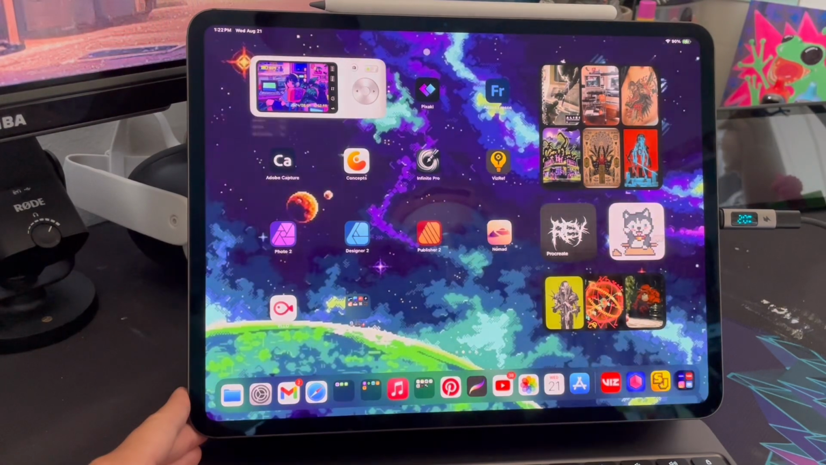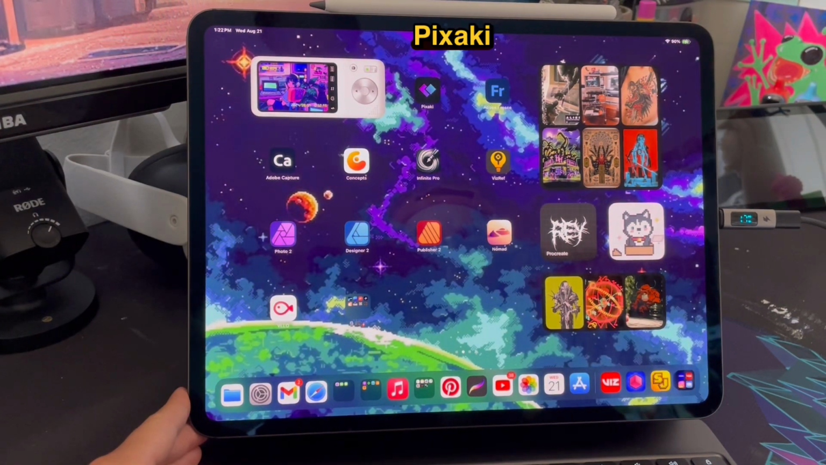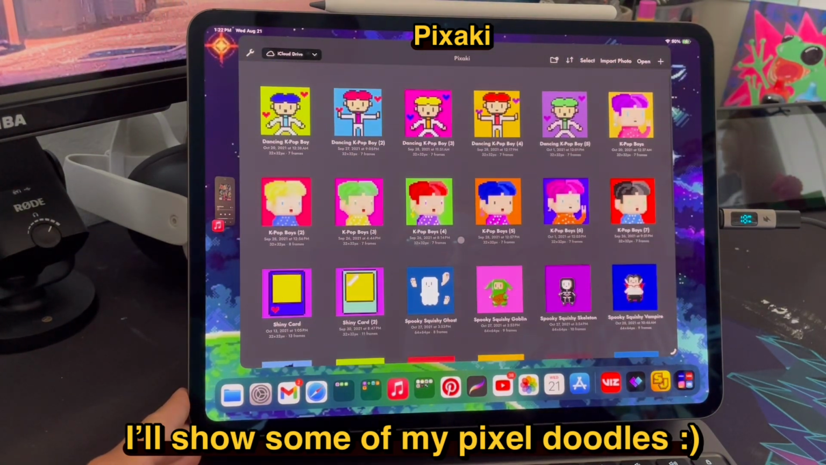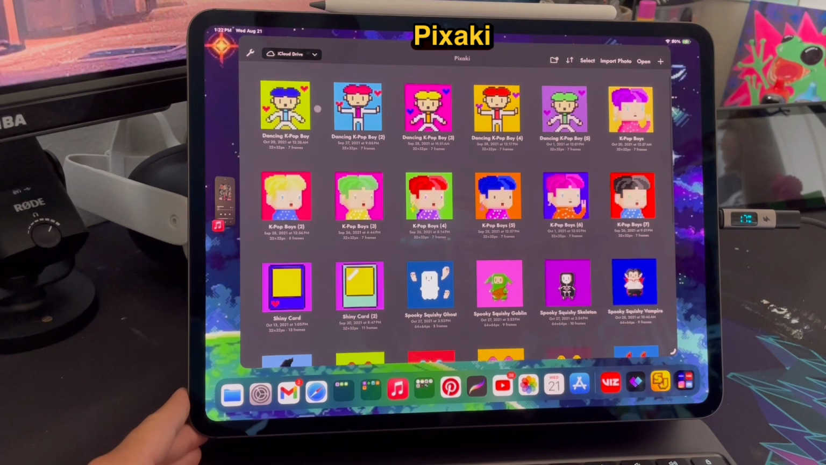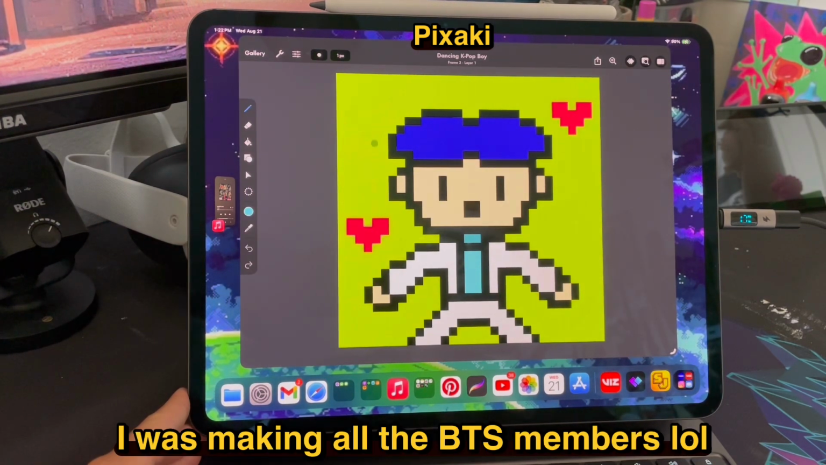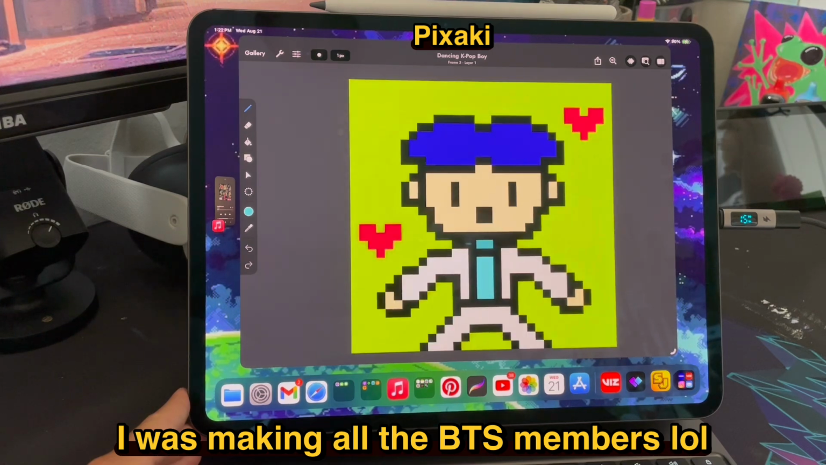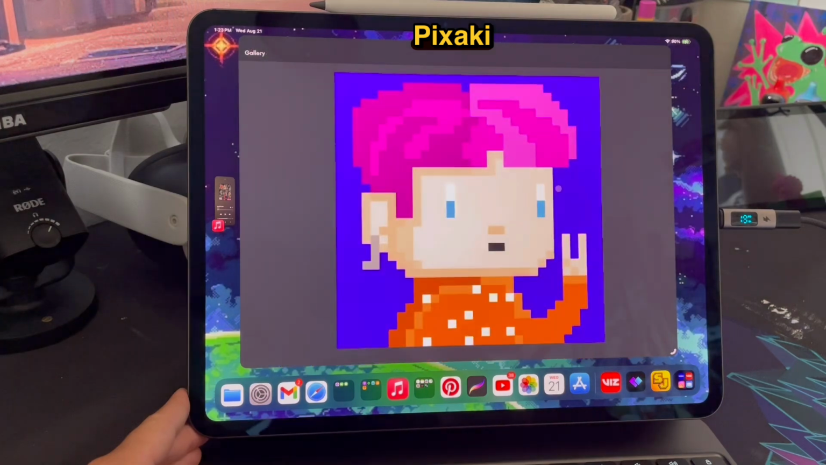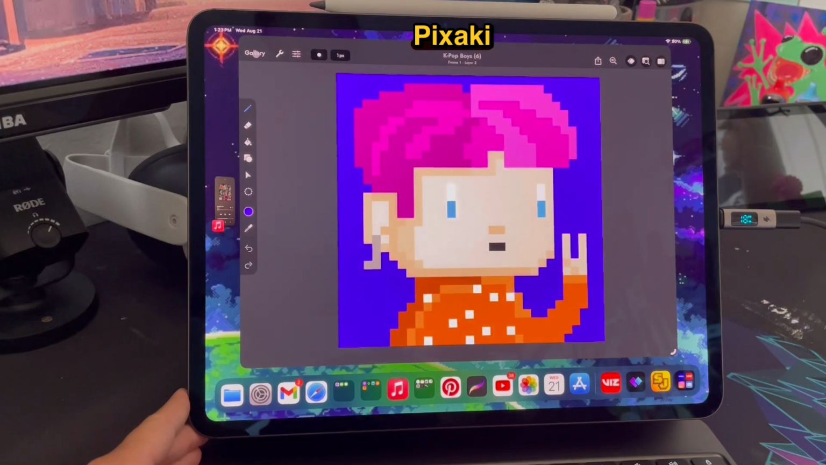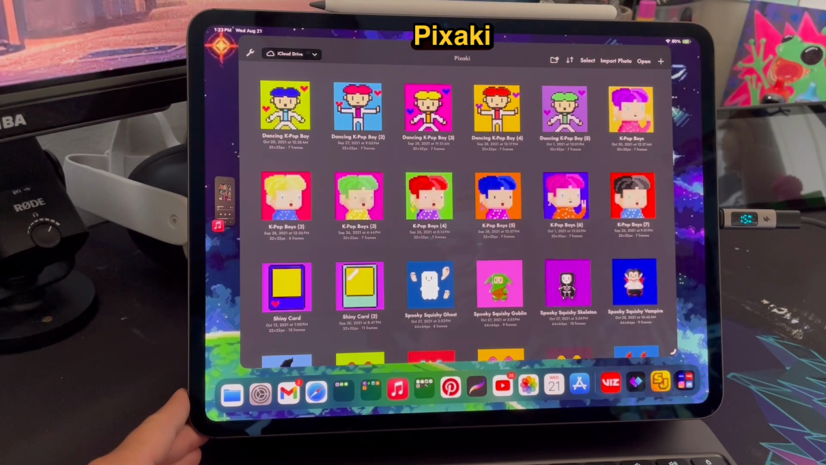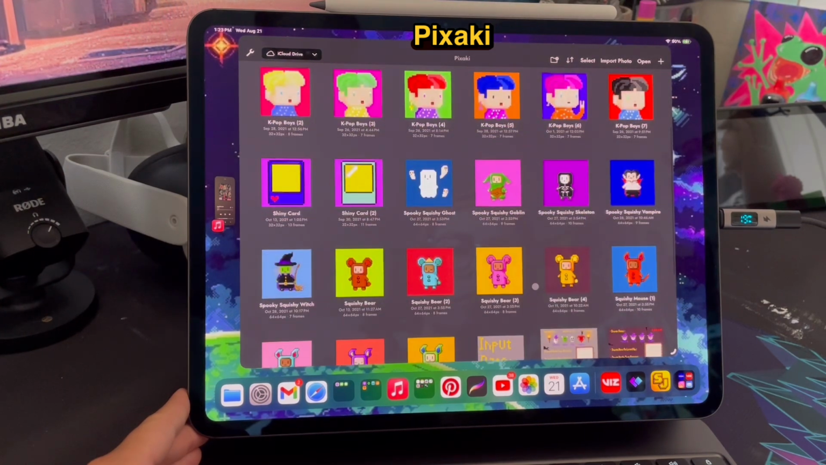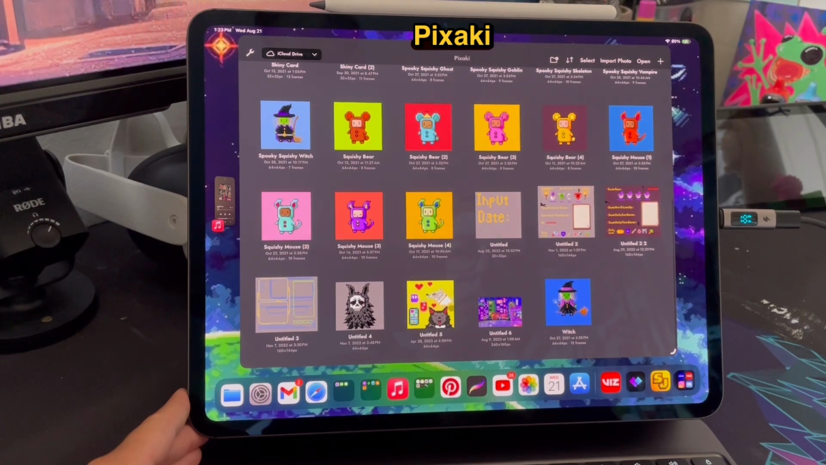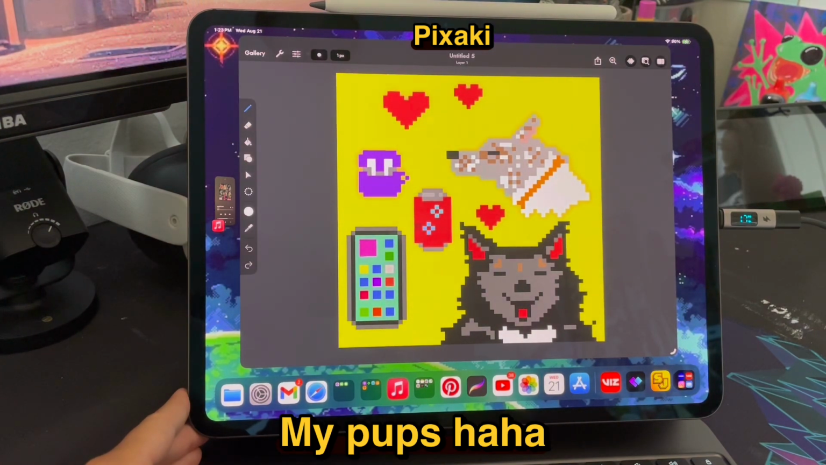I got my art apps, video editing apps. Here I'm showing you some of the things I've created on Pixaki. I think that's how you'd say it. I was making BTS sprites. I think that's probably V with the blue hair. So yeah, that was really fun. I love pixel art. It's not something I'm super good at, but trying to improve every now and then when I kind of get back into it.